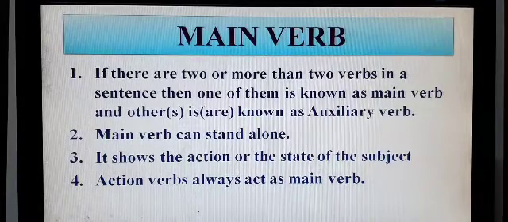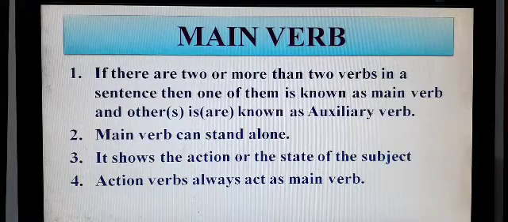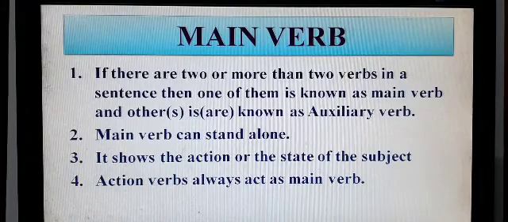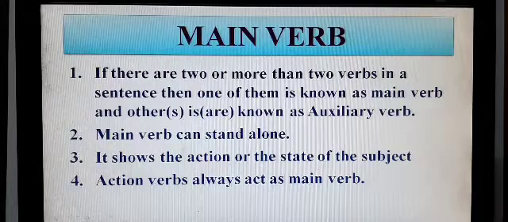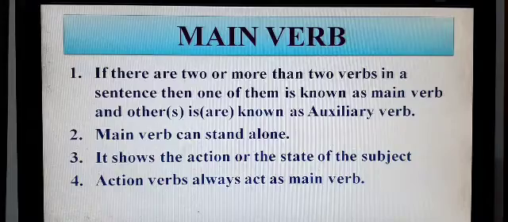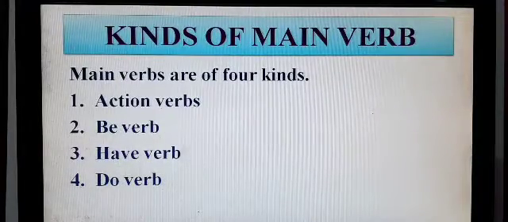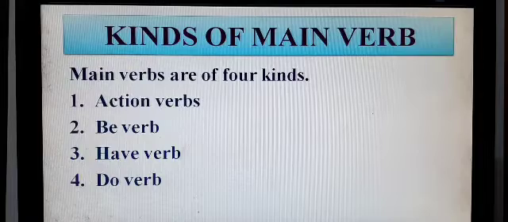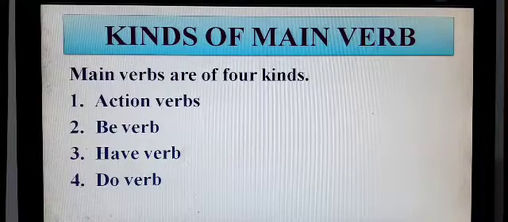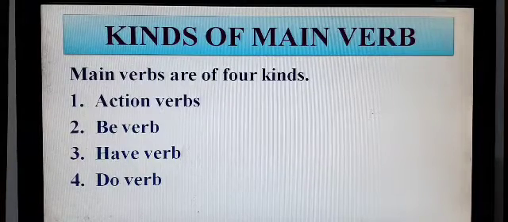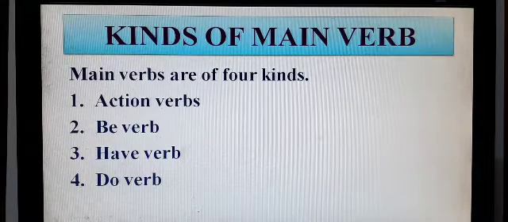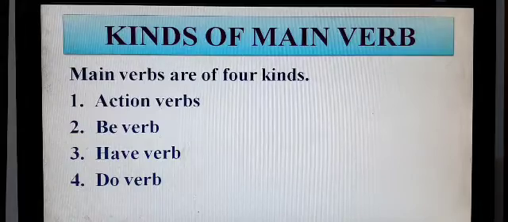Main verb shows the action or the state of the subject, but if there is an action verb in a sentence, then it will always be a main verb. It can never be called an auxiliary verb. And there are different kinds of main verb according to their usage, and mainly there are four kinds of main verb. The first one is action verb, the second one is be verb, the third one is have verb, and the fourth is do verb. Let's see them.